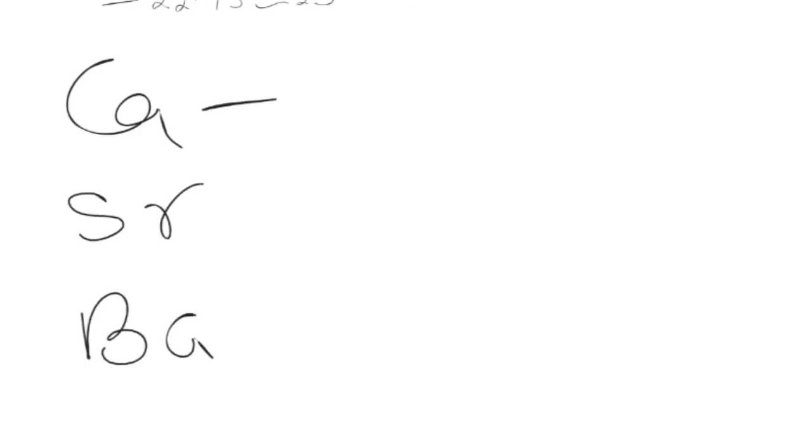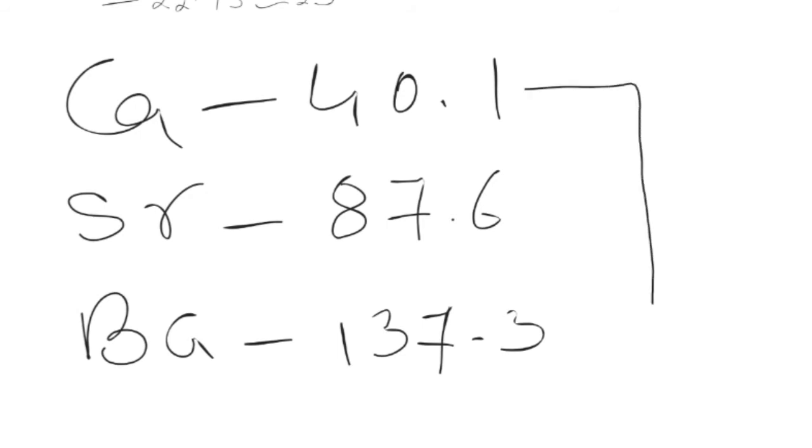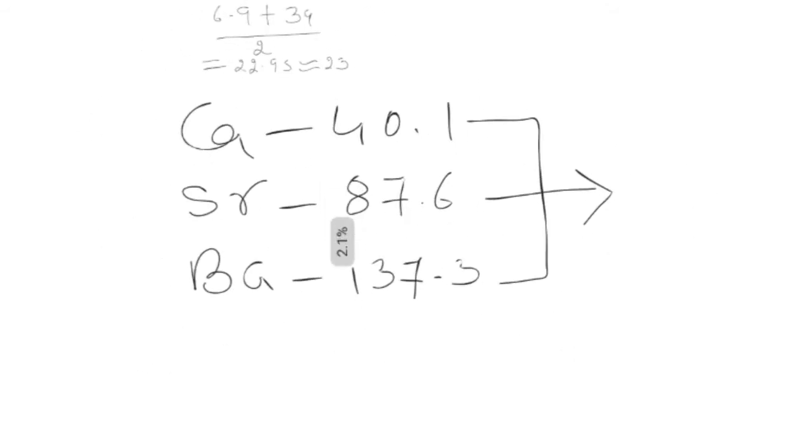Their atomic masses are 40.1, 87.6 and 137.3. If you take the average atomic mass of calcium and barium, then you are going to get the middle element's atomic mass. So we can have a look at that also.